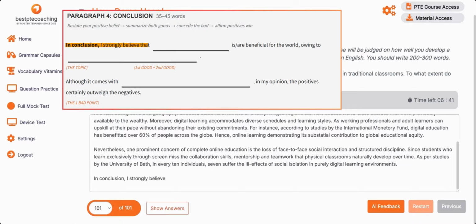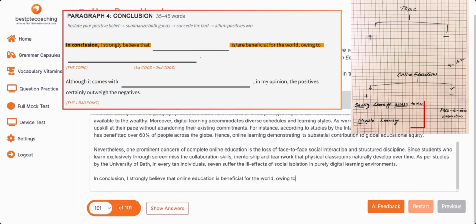I strongly believe that online education is beneficial for society, owing to its role in democratizing access and making it accessible and flexible, self-paced, because people can learn in their own time.